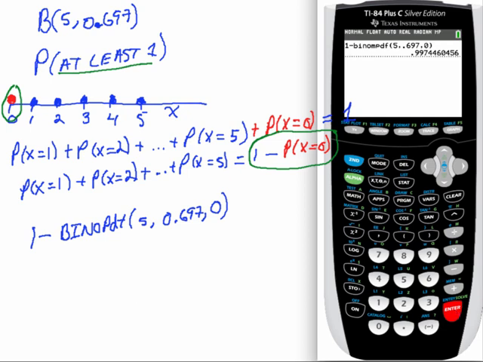So let's get my pencil back open here again. So that's equal to 0.9974.